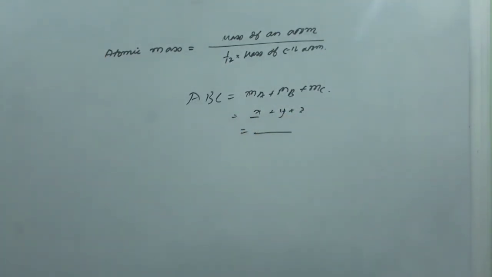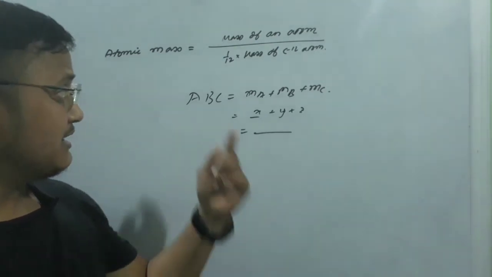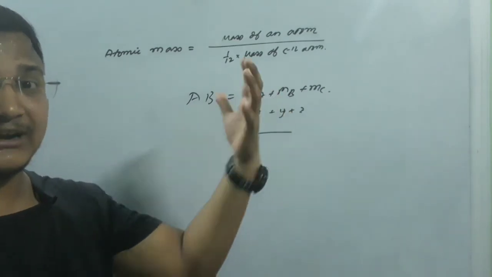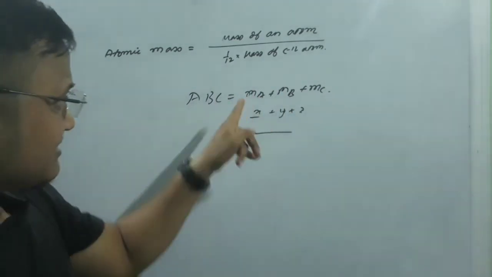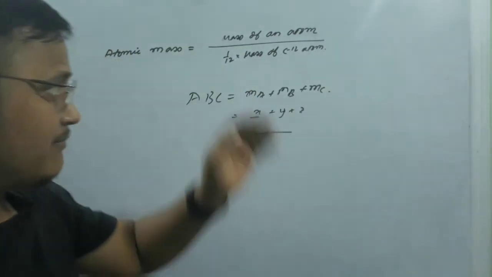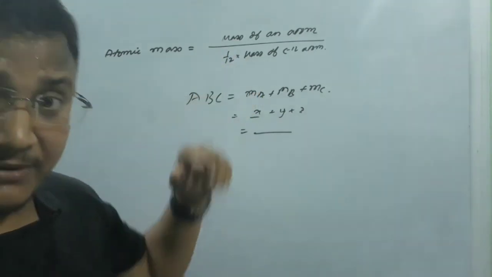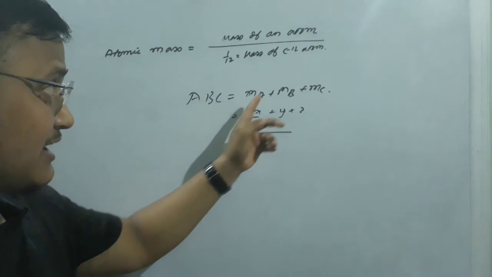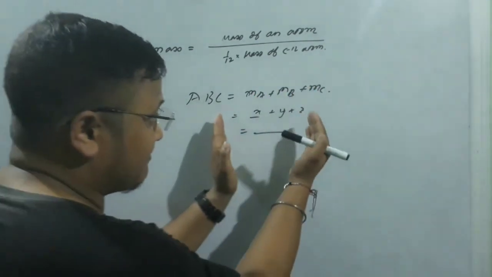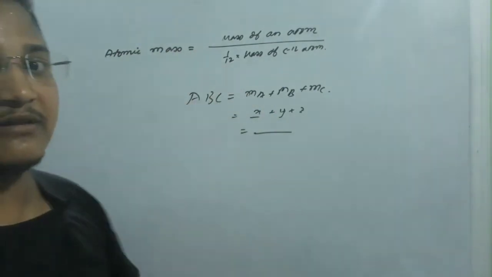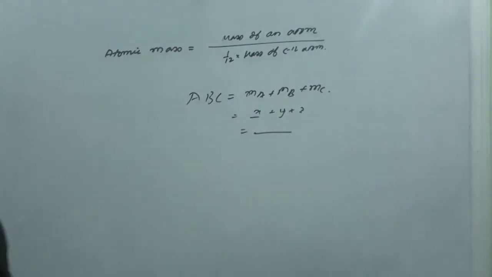So whatever value comes out here, that will be the molecular mass. If you have to calculate the molecular mass of a molecule, then whatever atoms are present there, we have to aggregate all these values. So think about it, this is the atom, right? When we are talking about atomic mass, what does it mean? How many times heavier than 1 by 12 of a carbon 12 atom, right? So why not in the case of a molecule, the same thing will happen, right? Because all are taken with reference to carbon. So whatever value you get here, that value is how many times heavier than this particular value, that is what we are talking about, molecular mass of any molecule.